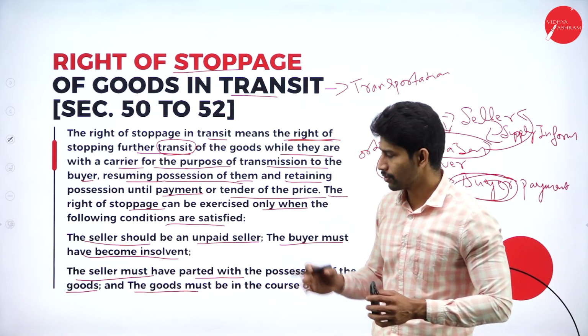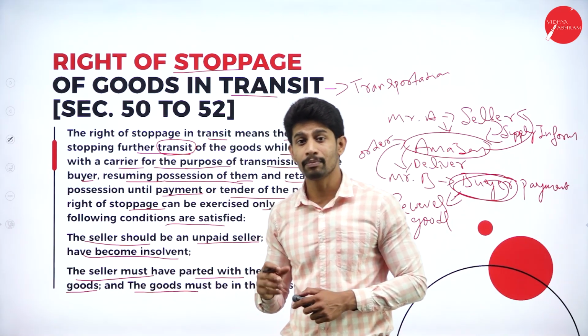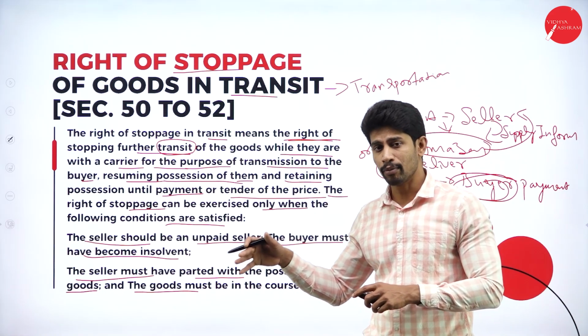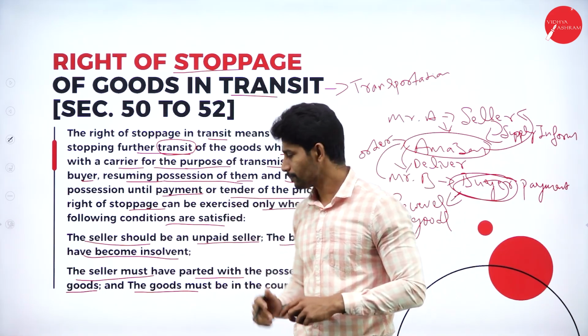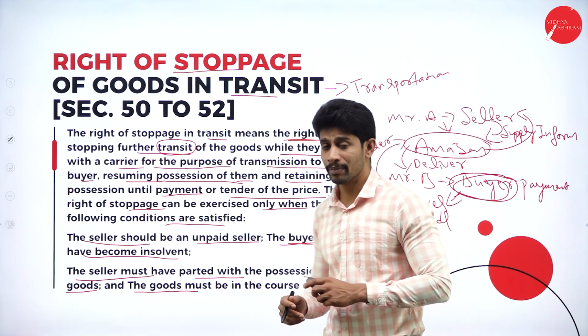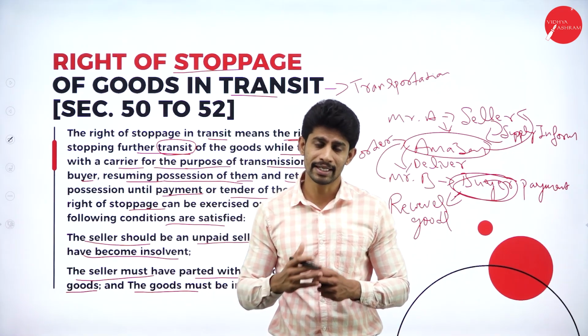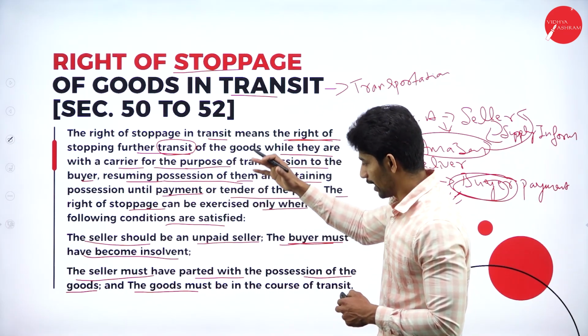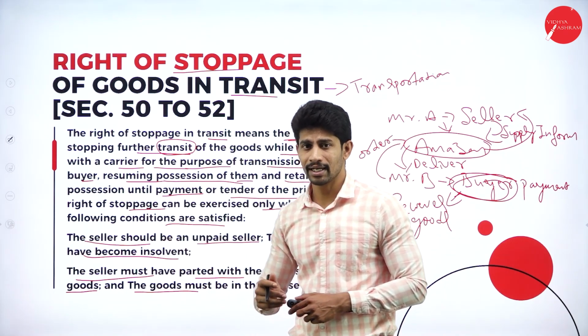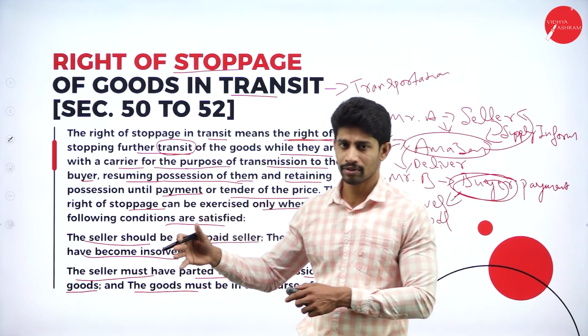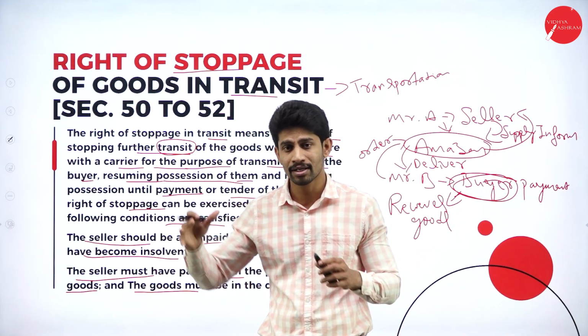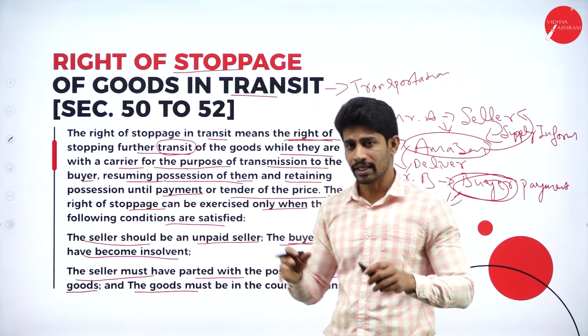Okay. So the first thing is the seller should be an unpaid seller. That means if the amount is not yet received by the seller, he can stop. Next, the buyer must have become insolvent. That means if the buyer doesn't have the ability to pay the amount, then he can stop the transit of goods. Then if the seller has some parts of the goods, if he has possession of some parts of the transit goods, then he can stop.